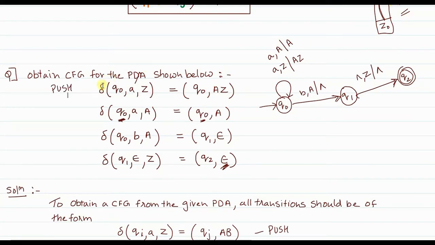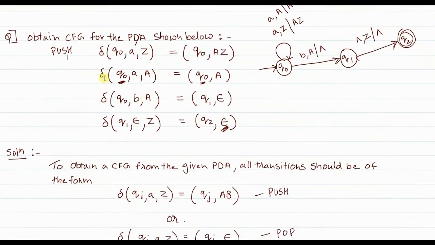If you see the first transition here, this is of type push, because you can clearly make out that the string AZ is pushed onto the stack. Now if you see the second transition, when you are in state Q0, when A is the current input symbol and the stack top contains A, you remain in the same state and A is still on top of the stack. So this is a no change operation, or NOP. Remember, the formulas given to us are only for push and pop. There is no formula defined for this kind of transition, NOP.